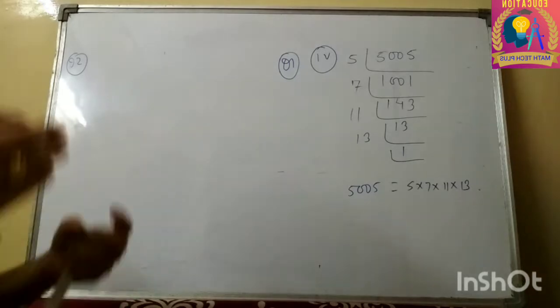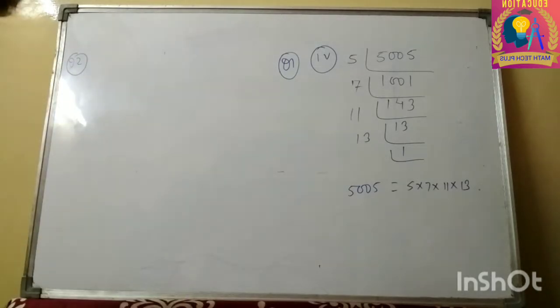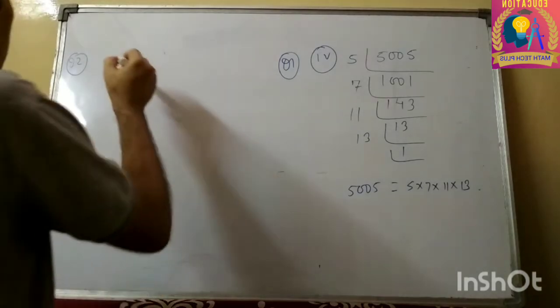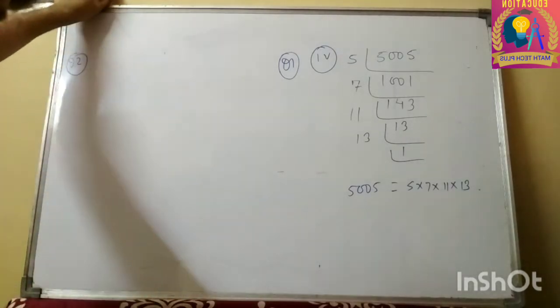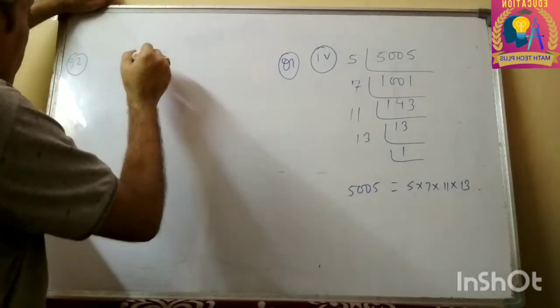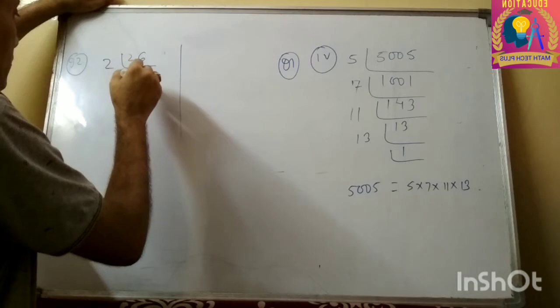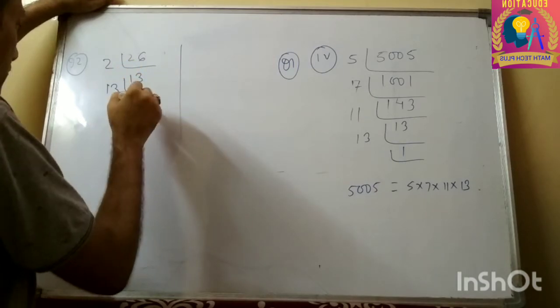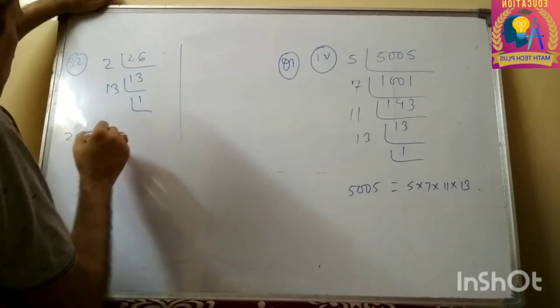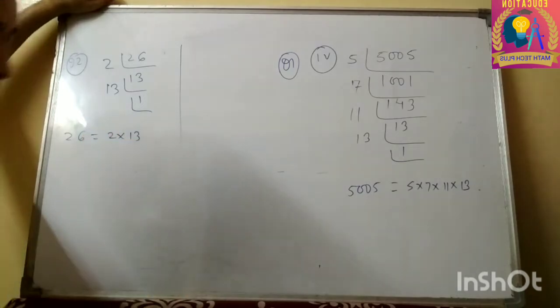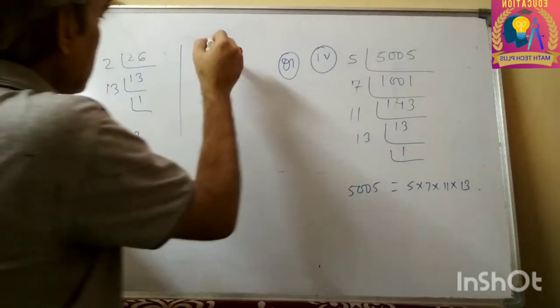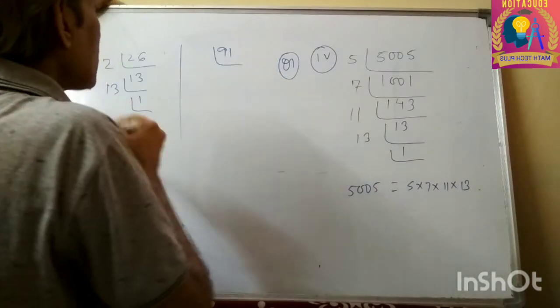How to find LCM and HCF of two numbers by the prime factorization method. Now in question number 1, 3 parts are there. I will just explain one. The main thing is the concept. So 26 and 91. Let me factorize 26. Just now as I told you, 26 is 2 and 13. So 26 equals 2 into 13. Now let us factorize 91.